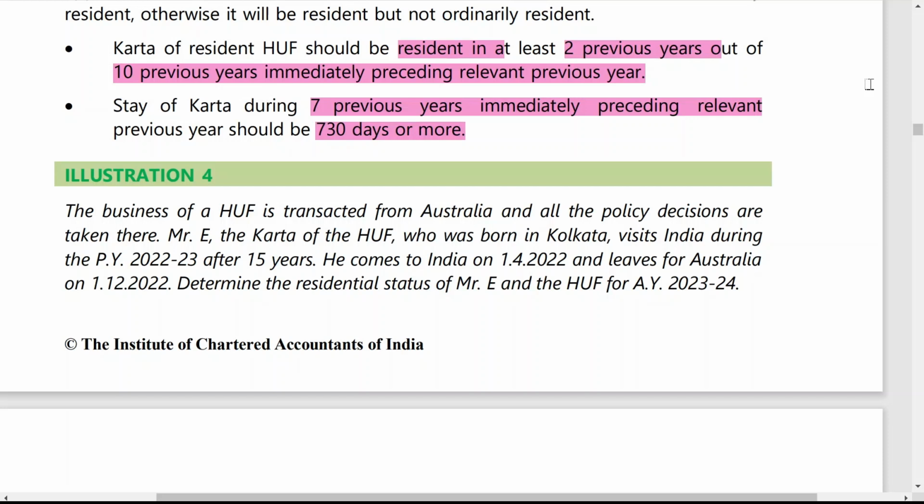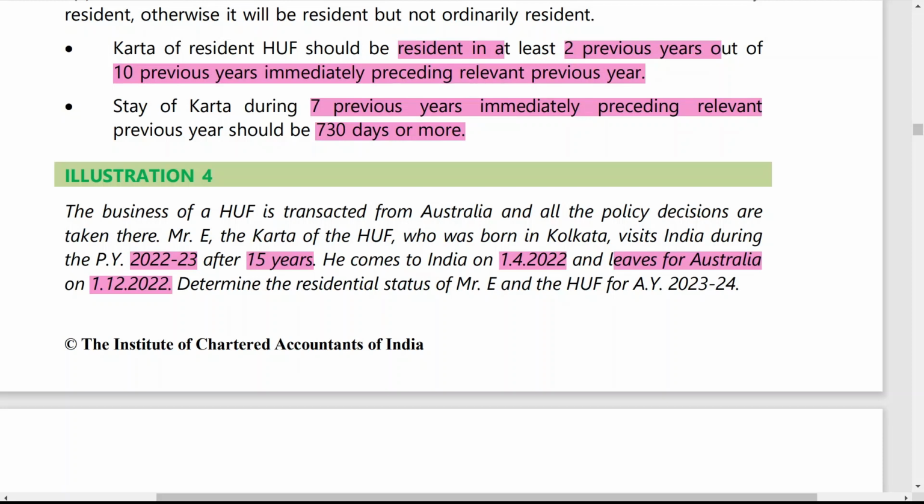The business of the HUF is transacted from Australia and all the policy decisions are taken from there only. Mr. E, the Karta of the HUF, who was born in Kolkata, visits India during the previous year 2022-23. After 15 years, he comes to India on 1/4/2022 and leaves for Australia on 1/12/2022.